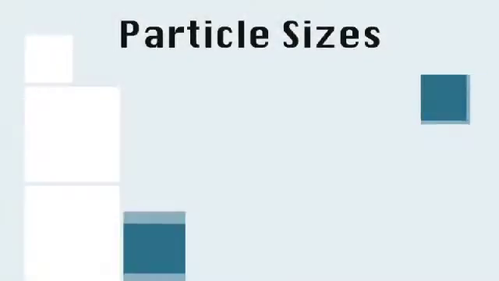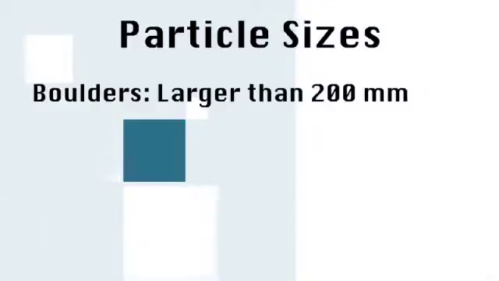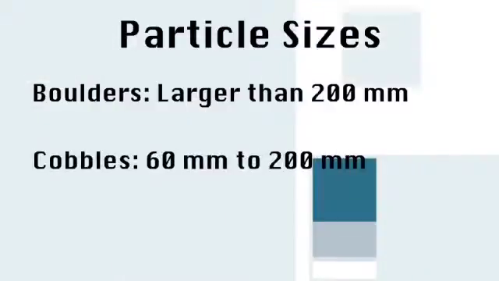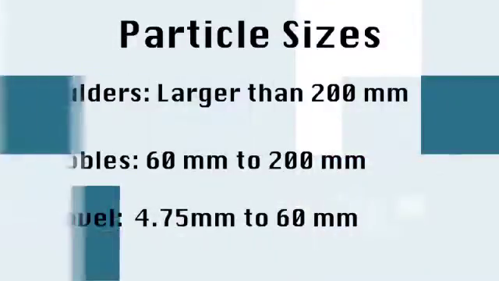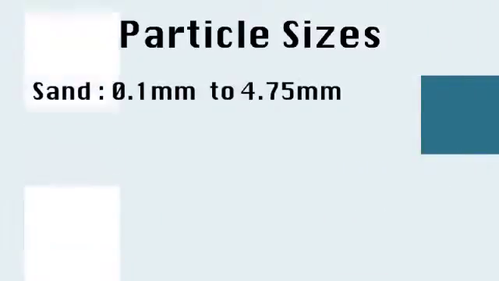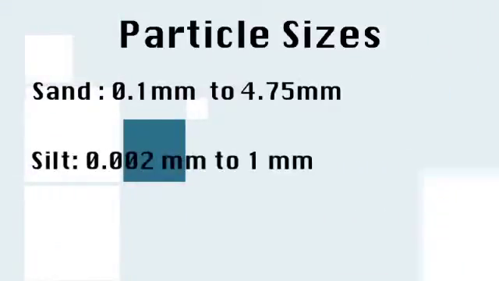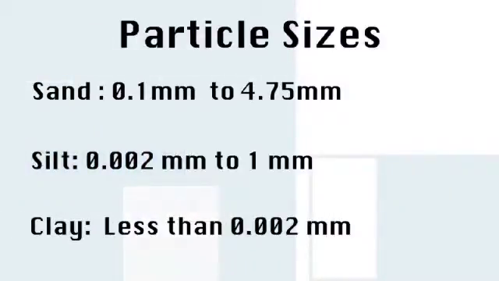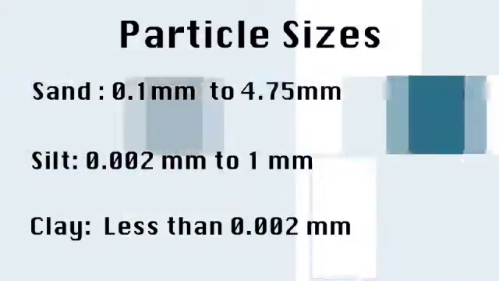So the size of the particles making up the soil, even although they may be of different sizes, the dominant one has a tendency to give us an indication of how that material will behave when we use it in a road. The largest sizes are boulders. Then we've got cobbles, and from that we go down to gravel, and below that is the sand, and below the sand we get silt, and then the finest particles right down the bottom is the clay.